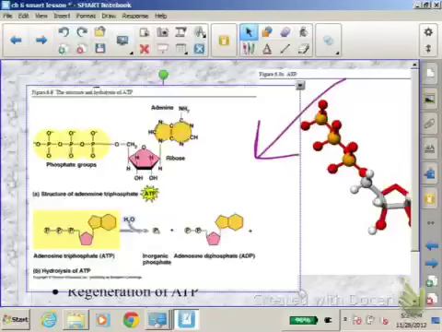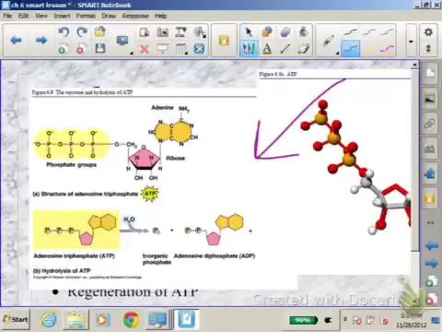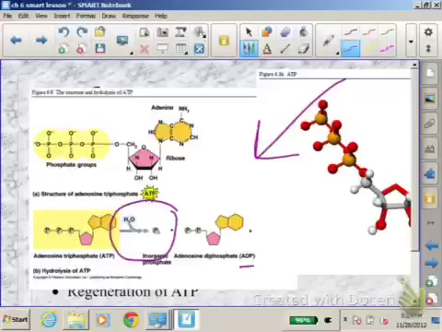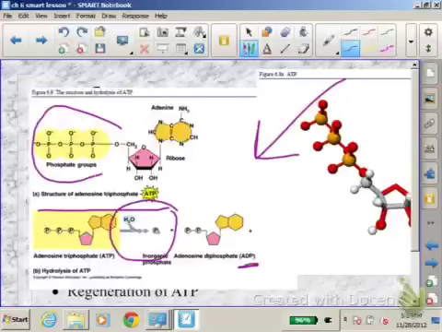if I have ATP and I remove one phosphate group, it becomes ADP. And when I remove one phosphate group from ATP to create ADP, that actually releases energy. If you'll look here, it says structure of ATP, adenosine triphosphate, because there's 3 phosphate groups. And then here, we're going from ATP to ADP. And now there's only 2 phosphate groups. And that whole process releases energy, and that is called phosphorylation.